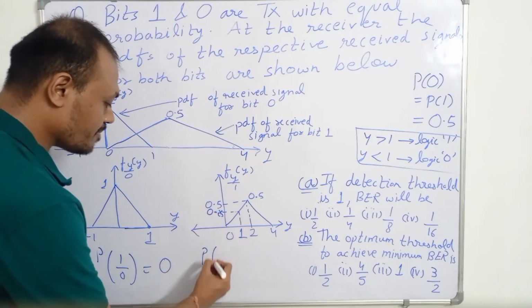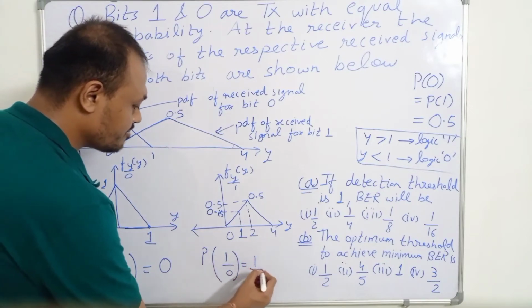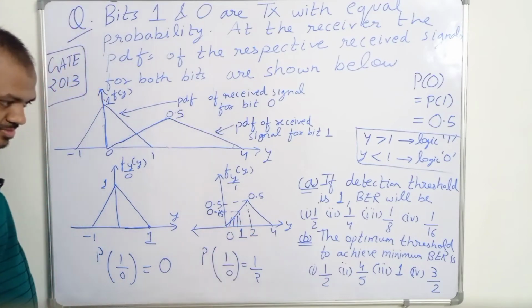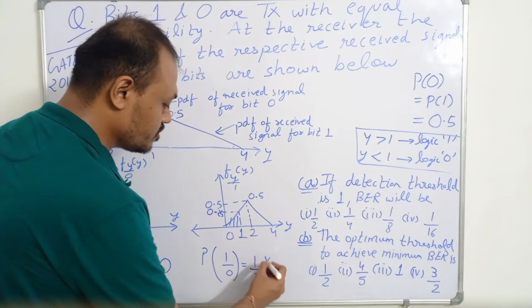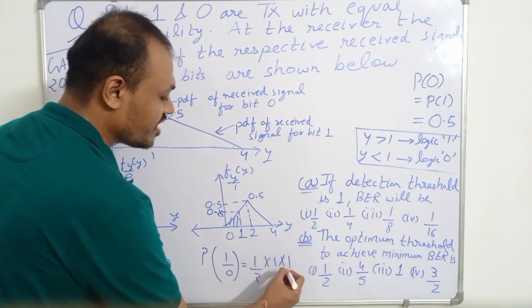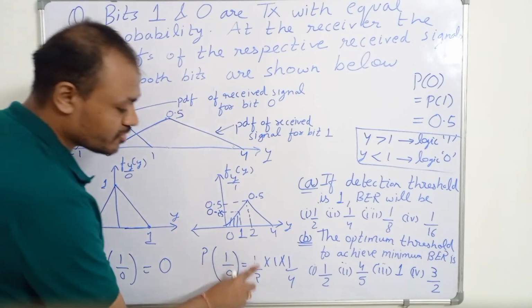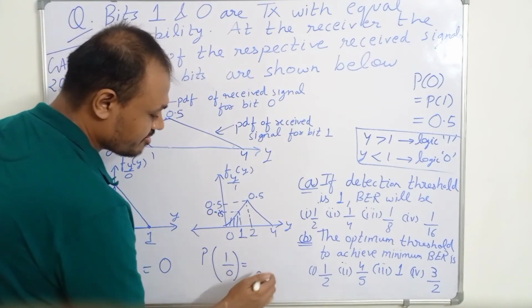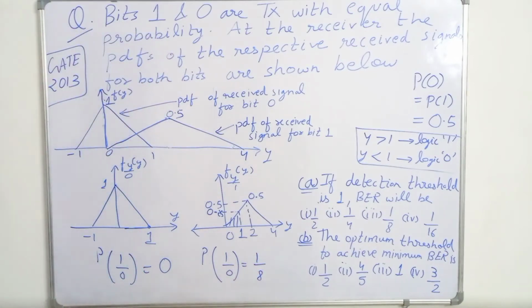So this probability is 1 by 2 the area of this triangle. You can see this is a right angled triangle, so 1 by 2 into 1 into 0.25, we can write it as 1 by 4. So 1 upon 2 into 1 into 1 upon 4 will be equal to 1 upon 8. Sorry, this is probability of 0 given 1, because this is the PDF for 1.